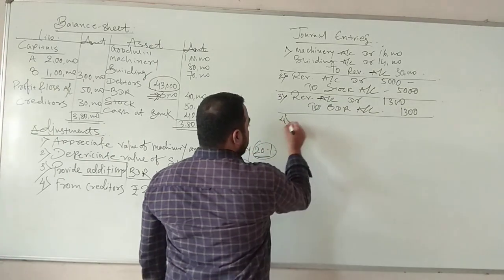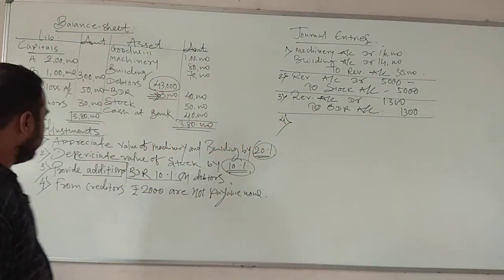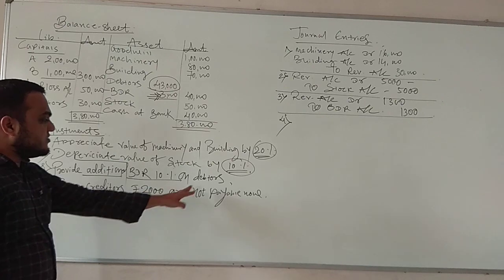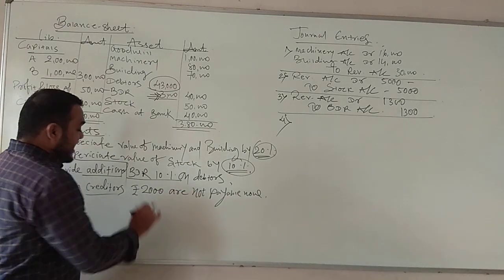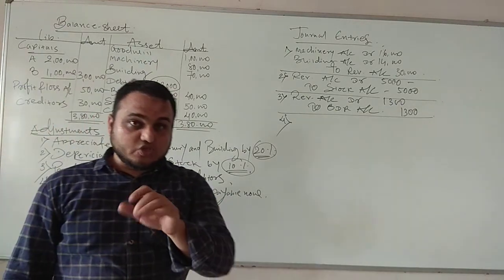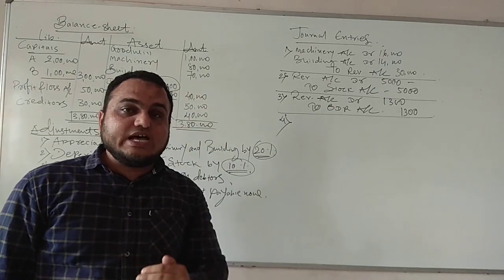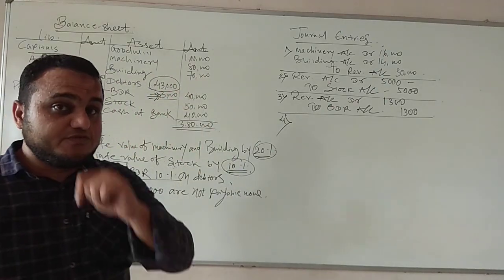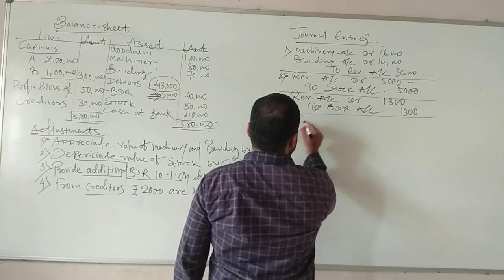Now point number 4. From creditors 2,000 are not payable. Creditors is our liability. Liability means responsibility. When our liability goes down, our responsibility goes down, it's a profit for the business. So the journal entry will be like this.